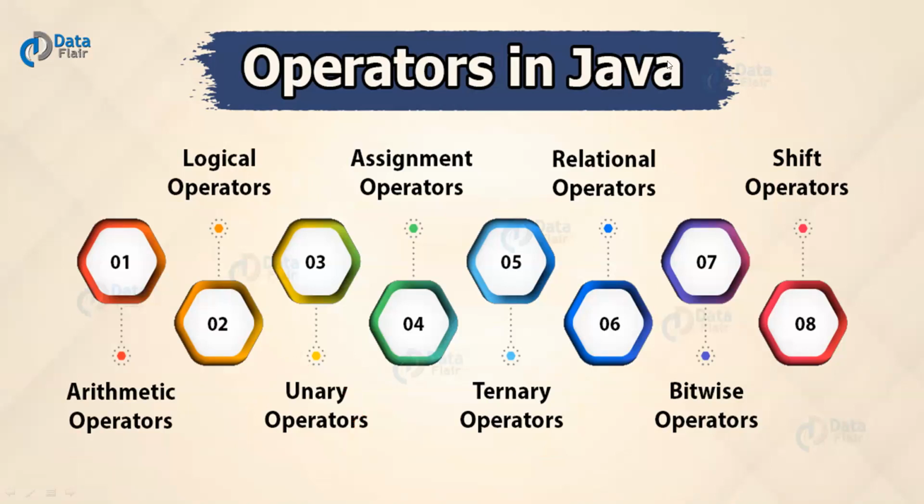Right, these are the 8 types of operators that are supported in Java. So let us have a close look at each and every type of operators. What are the different symbols that are present in each type of operators, what is the use of those symbols, and how they will work in a Java program. Let us have a look at each in detail, right? So the concept is 99% similar to the C programming language. There is nothing added, but a few operators in C are not supported in Java. So let us move to the next slide.